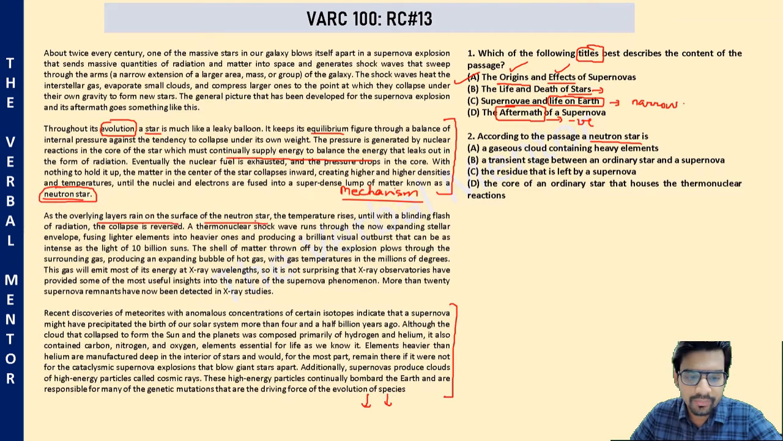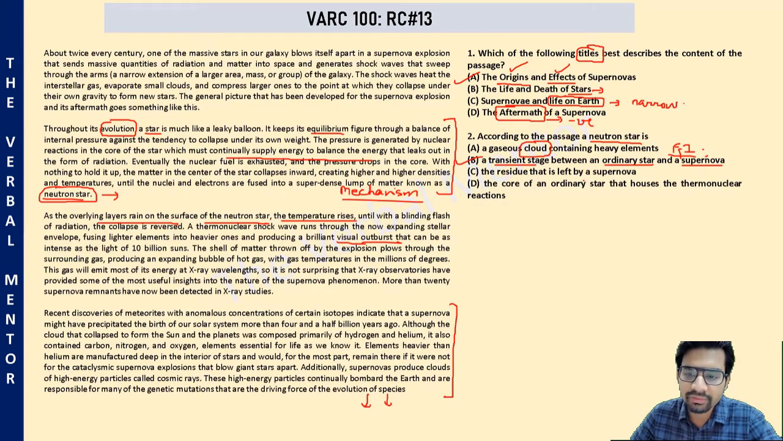Inside this neutron star, the temperature keeps rising, and finally it bursts into brilliant visual light, which is called supernova. So basically, neutron star is an intermediate stage between a normal star, ordinary star, and supernova. It's an intermediate state. Okay. Option A, it's a gaseous cloud. It's not a cloud, factually incorrect. It's a transient stage, okay, between an ordinary star and supernova. Exactly what we need. Transient means intermediate.